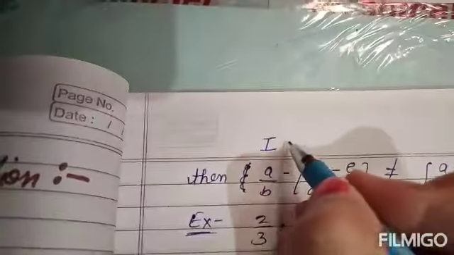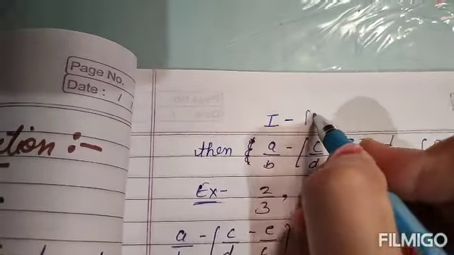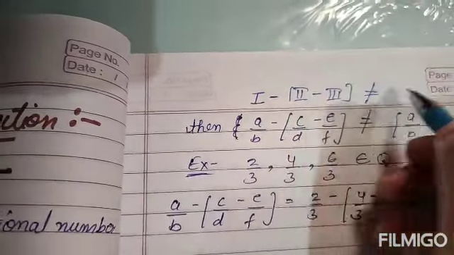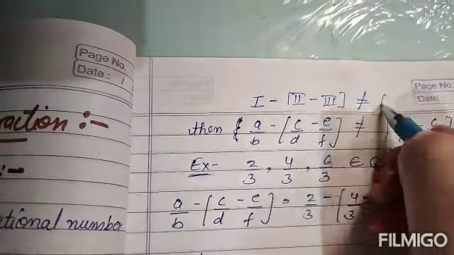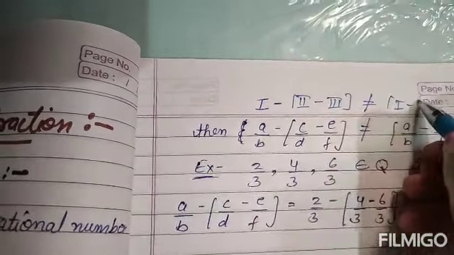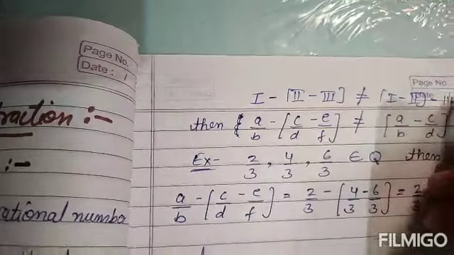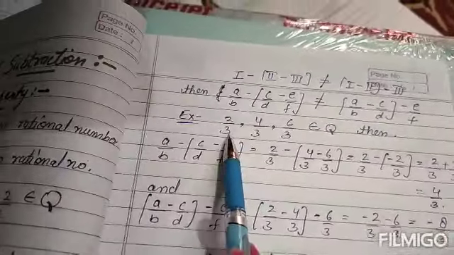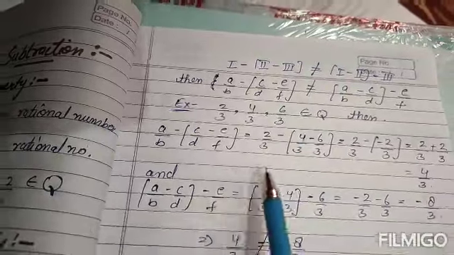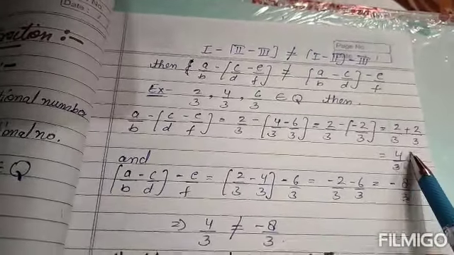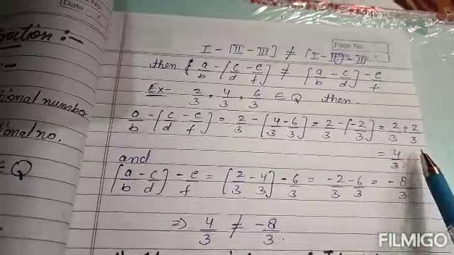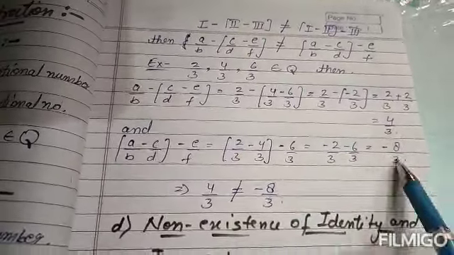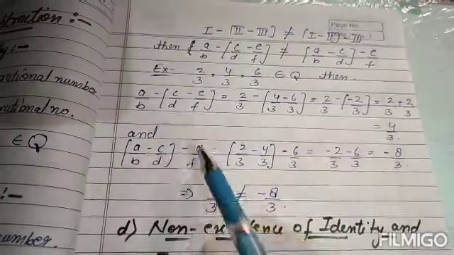First minus second minus third will never be equal to first minus second minus third grouped differently. If we study from an example, I have taken 3 numbers, and when I solve them, one came 4 by 3 and another we get minus 8 by 3, and these two are not equal when I solve like this.